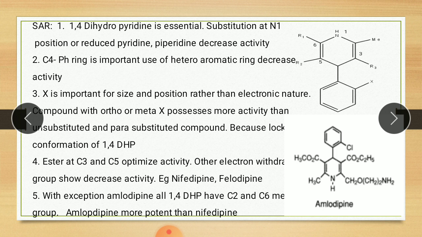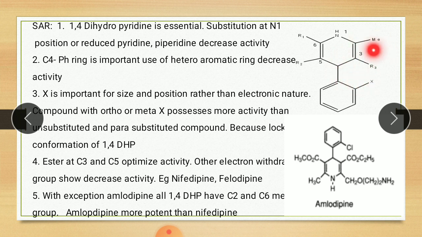It means that for good activity, this phenyl ring is perpendicular to the 1,4-dihydropyridine ring. In other words, these two rings should be non-coplanar, not in the same plane. For optimum activity, these two rings are perpendicular to each other. So for non-coplanarity, this X must be ortho or meta.